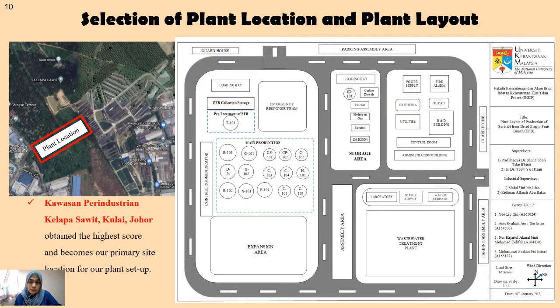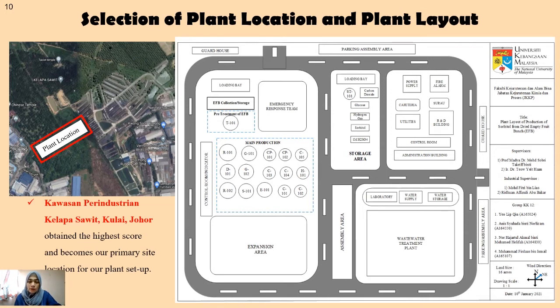Next, for the plant location, we already did finalize three proposed plant locations, which is Kawasan Perindustrian Kelapa Sawit Kuala Johor, Kawasan Perindustrian Taj Valley Negeri Sembilan, and Kawasan Perindustrian Bercham Ipoh Perak. And based on previous presentation, we still choose the Kawasan Perindustrian Kelapa Sawit Kuala Johor as our primary site location for our plant setup. And the next is our plant layout, with the land size is 60 acres and the wind direction is to northeast.